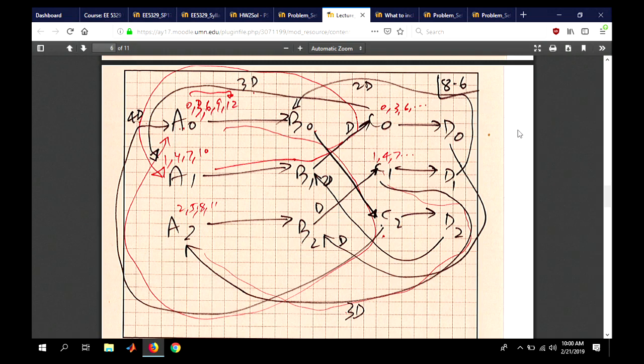So, okay, we want to talk today more about unfolding in a formal manner.